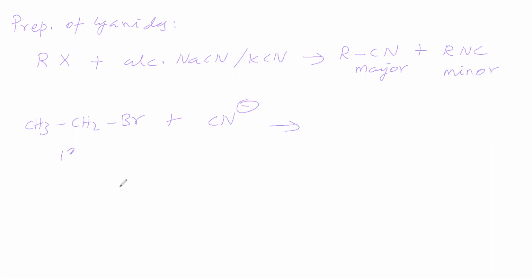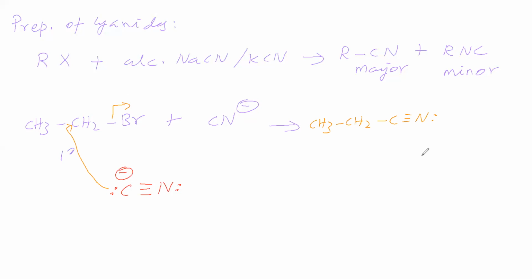Here we can write CN minus like this. If carbon is attacking, then Br will be leaving, so we will get CH3, CH2, C triple bond N.